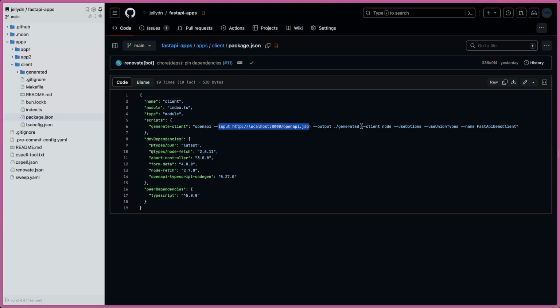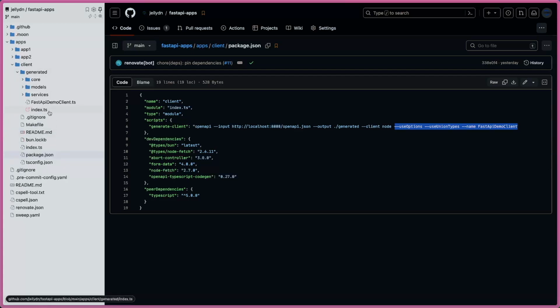And there are a few options. The default option is the fetch client, but right now I want to work with Node, so I use the node client here. And there are some smart parameters here: when you generate, you can define the way you want the output. So I want to output to a directory called FastAPI demo client, and I use the option where, when you send the params, it will be an object, not comma-separated parameters. And I use union instead of enum. So with all of that, I can interact with the API.